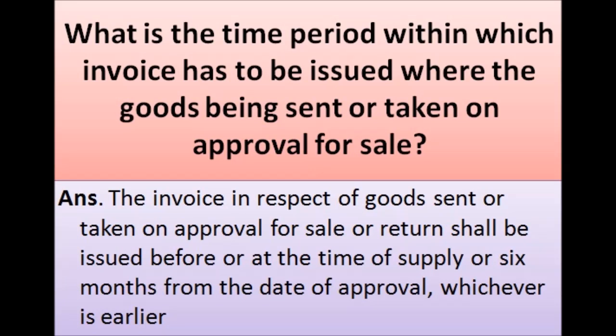What is the time period within which invoice has to be issued where the goods are being sent or taken on approval for sale? The invoice in respect of goods sent or taken on approval for sale or return shall be issued before or at the time of supply or 6 months from the date of approval, whichever is earlier.